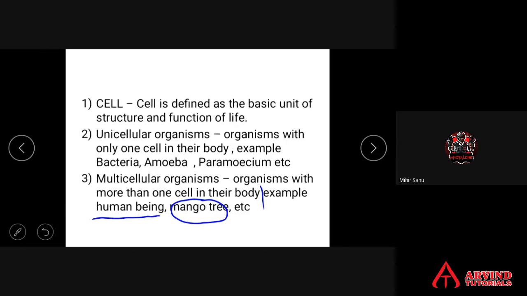Organisms having only one cell are called unicellular organisms, and organisms with more than one cell are called multicellular organisms. We are all multicellular, and the plants which you see outside are also multicellular organisms having many cells in their body.